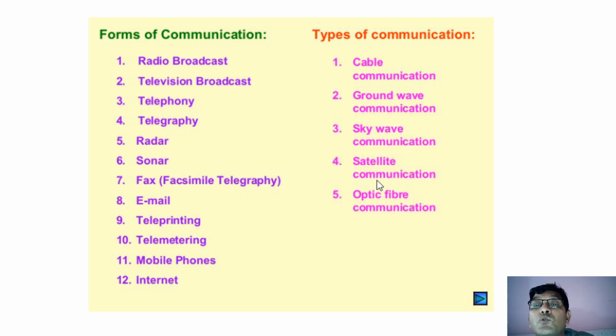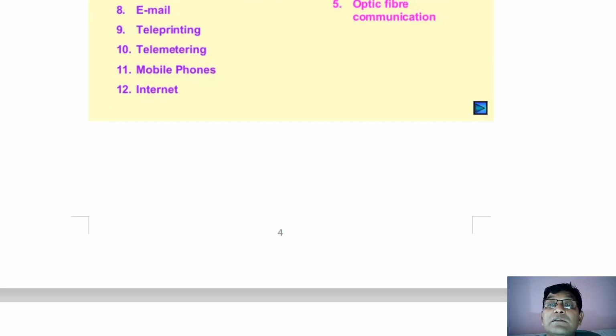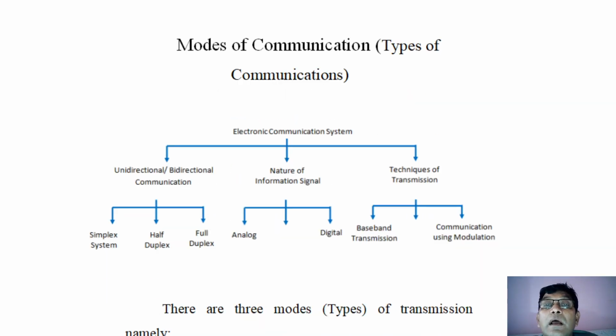electromagnetic spectrum. Whenever you convert an electric signal into an electromagnetic signal, the electric field and magnetic field are perpendicular to each other, and it propagates in free space with the speed of light. Therefore, it is a very fast propagation, you can say. And then modes of communication, different modes of communication, basically they are classified into simplex, half duplex, and full duplex.